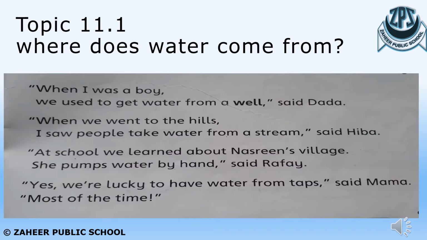Rafi's grandfather said that when he was a boy, he used to get water from the well. And his sister, Heba, said that she saw people take water from the stream when she went to the hills. And Rafi said that at school he has learned about Nasreen's village, in which Nasreen pumps the water by hand. You also have learned this in the previous chapter about Nasreen's village.